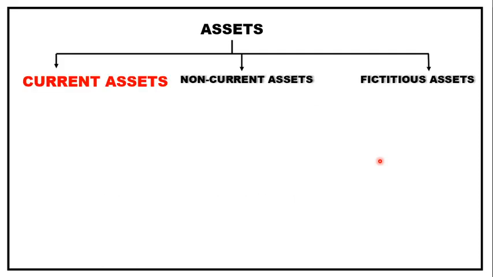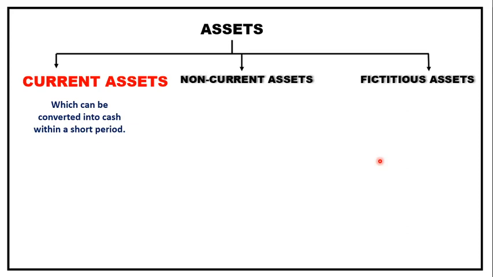Current assets. The current assets are the ones which give you the benefit in a short period. That means within a year, it can be converted into cash. So within a short period, any asset which can be converted into cash is termed as current assets. Short period in accounting, we say, is a 1 year accounting period. So even cash is a current asset.